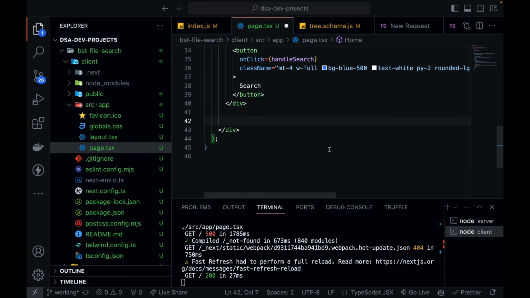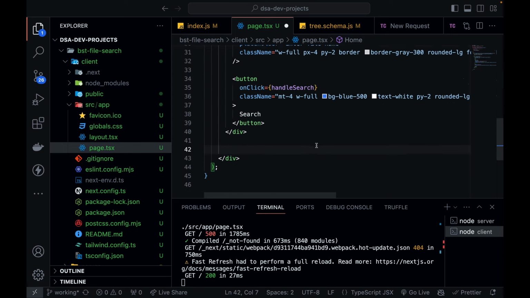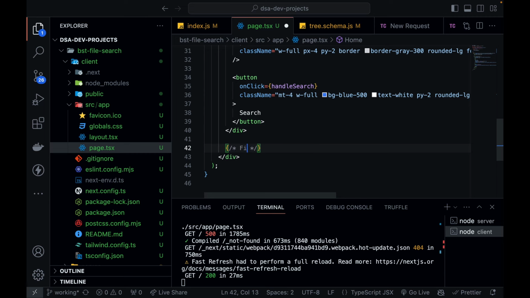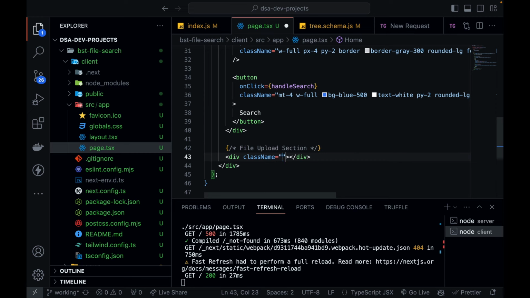So just below this div, I'm going to create the file upload section. So this was one section where I was searching the file. Now there is another section which is the file upload section. It will again be a new div, right? So let's define some class name to it with margin bottom 8.